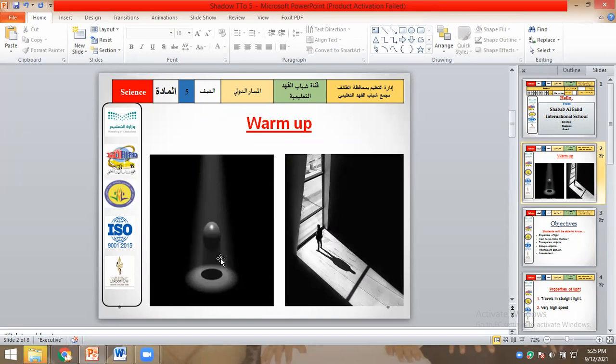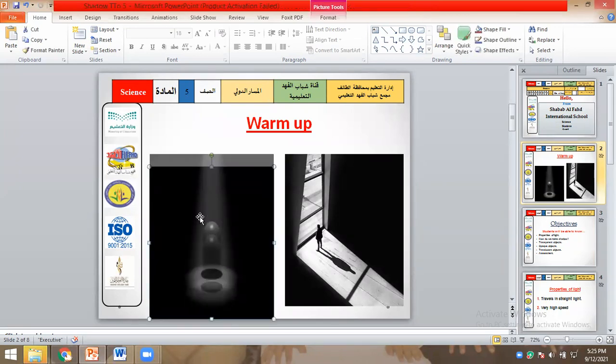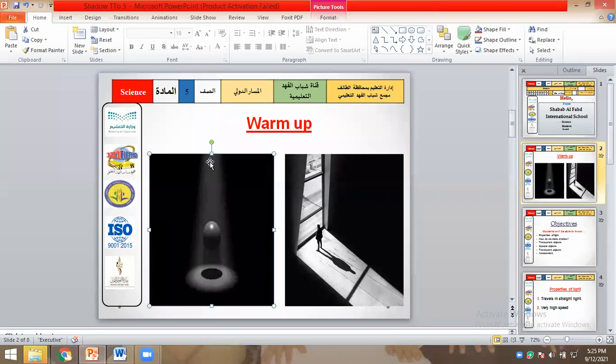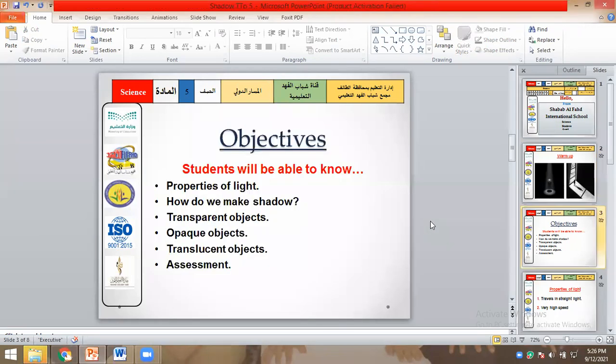From the right and the left, there is light passing. The light is traveling in a straight line, right? And you can see on the way there is an object which is a ball, and you can see the shadow, not the light around. Understood? So this is how shadows are made.